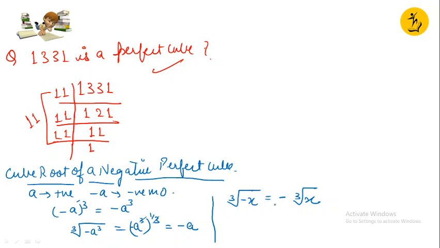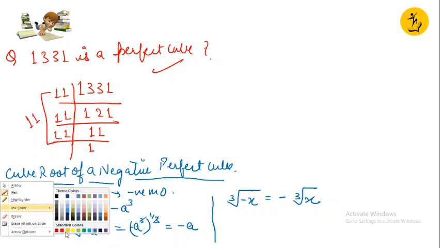Like I said, the square root of a negative number does not lie in the set of real numbers. I told you that. But it is not the case in this. The cube root of a negative perfect cube is negative. This is an important thing to remember.